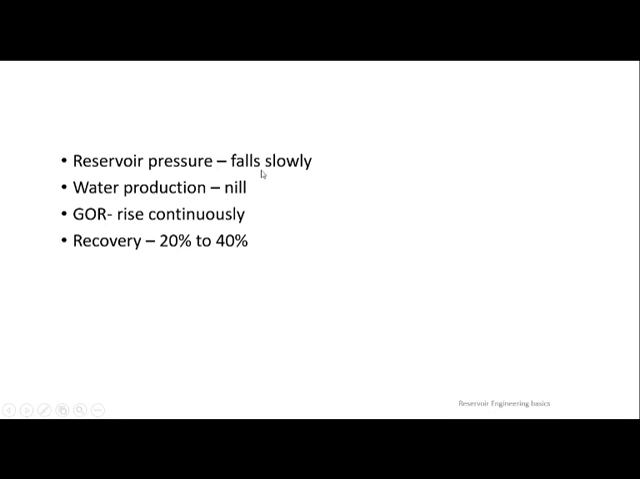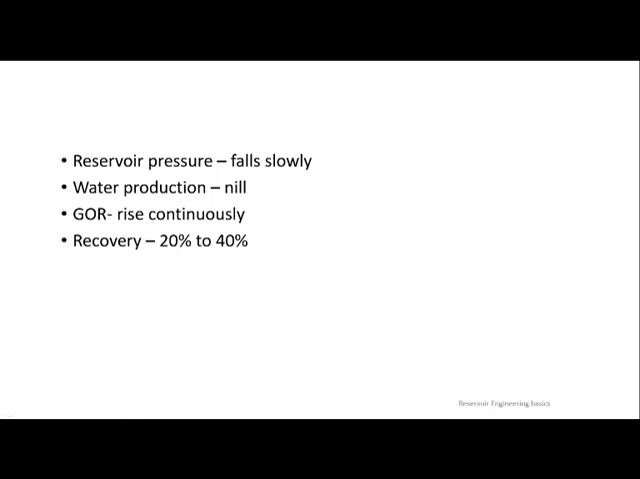Reservoir pressure falls slowly, representing that it is maintained. That is a good sign. Water production: since we are talking about a gas cap, there won't be any water production, meaning water cut inside your well. That is what it says. Nil means no water. GOR rises. Why? Because it's a gas cap reservoir.